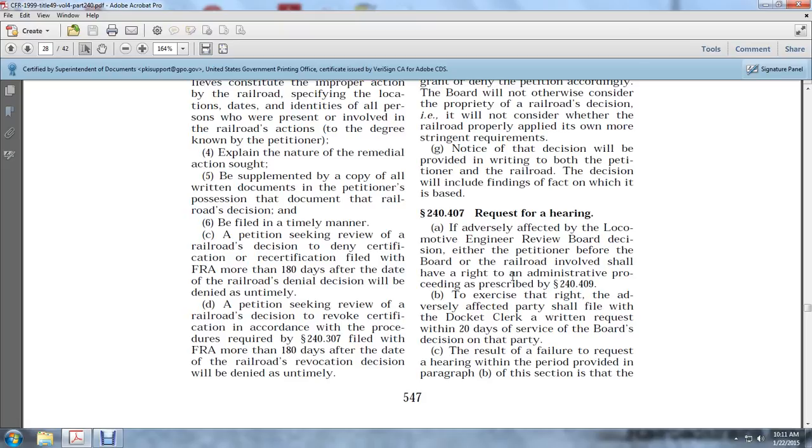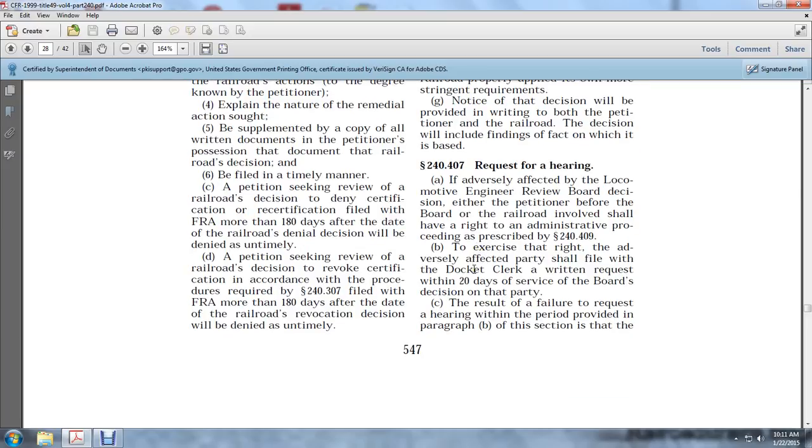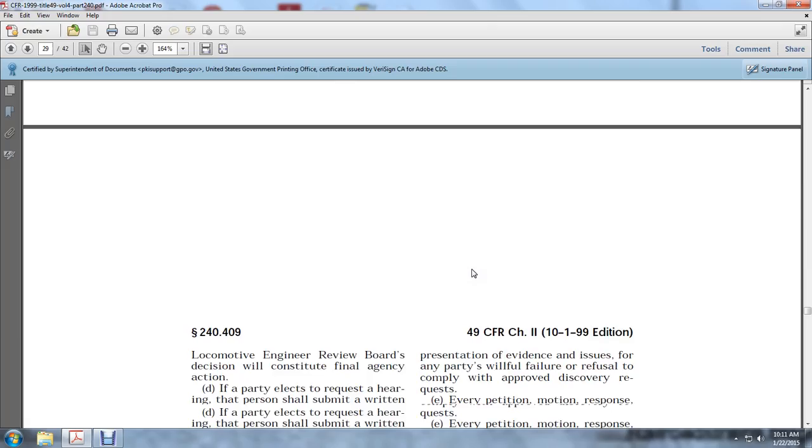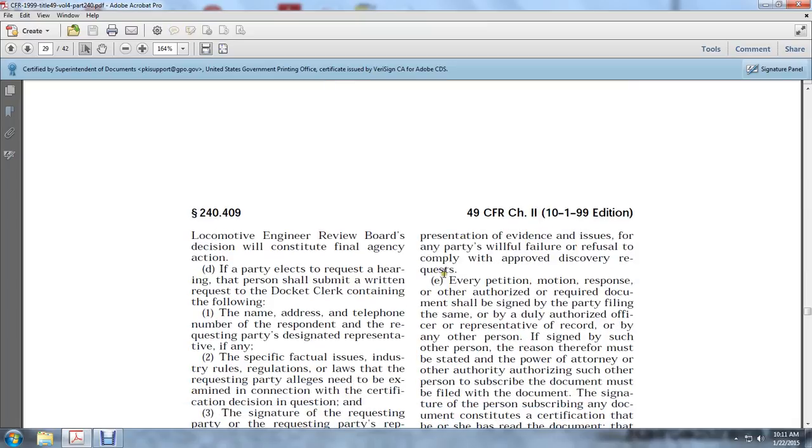To exercise the right, the adversely affected party shall file with the Docket Clerk a written request within 20 days of the service of the board's decision on the party. The result of failure to request a hearing within the period provided by this paragraph is that the Locomotive Engineer Review Board decision will constitute final agency action.